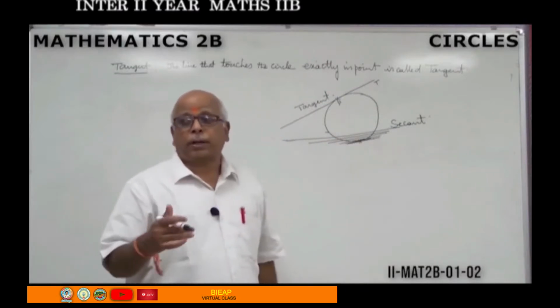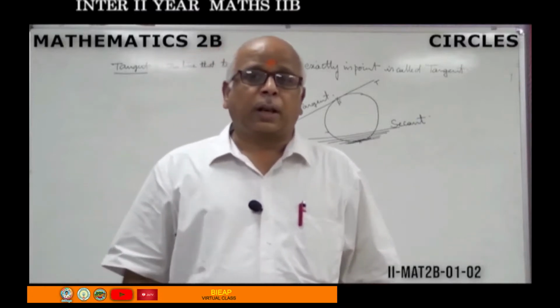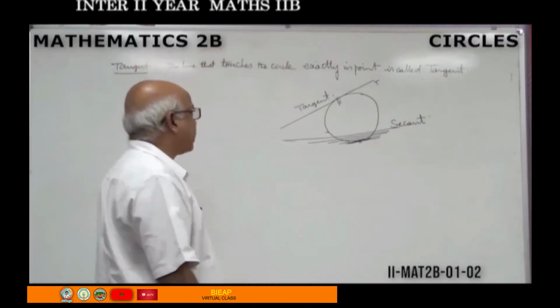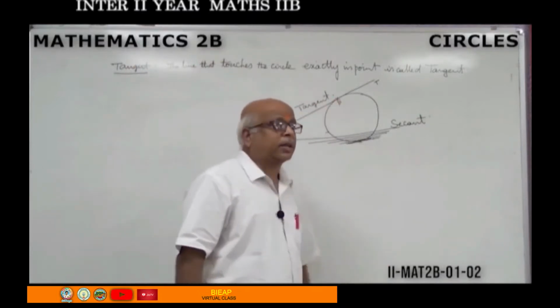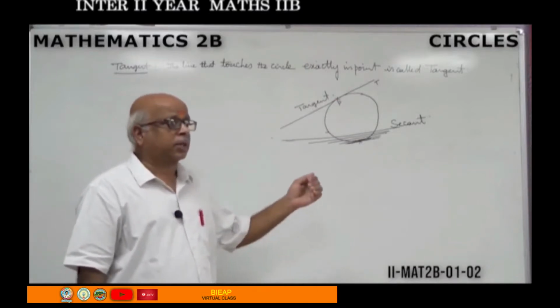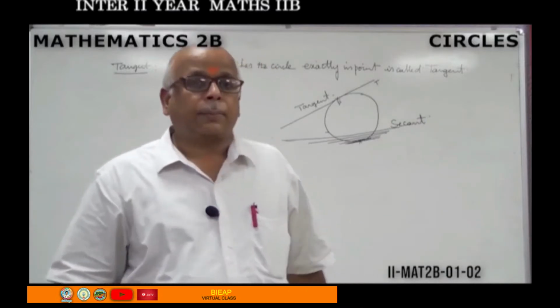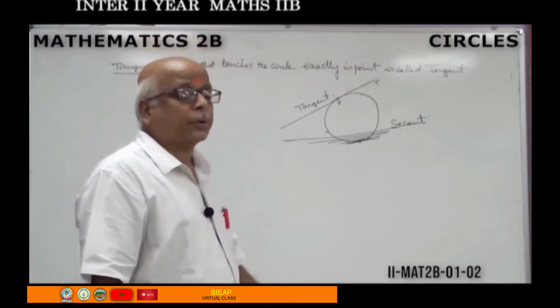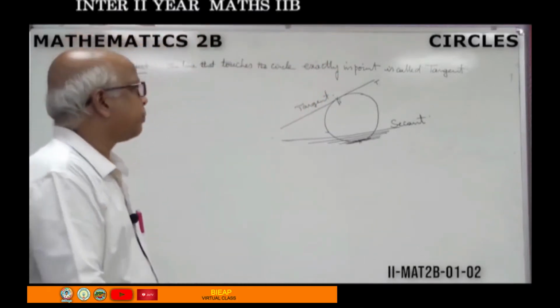So, if you continue drawing secants to a circle, at one particular point you will get the tangent. That's why the one word answer is: the limiting position of a secant is nothing but tangent.